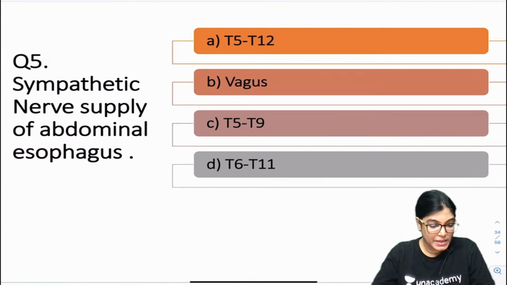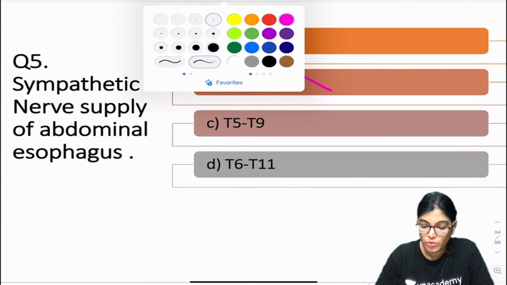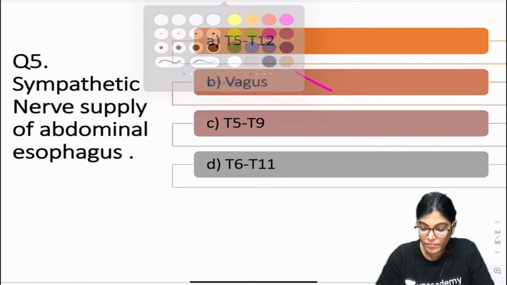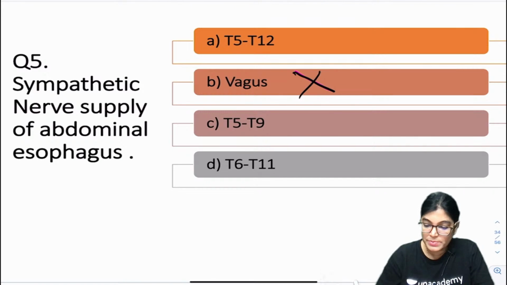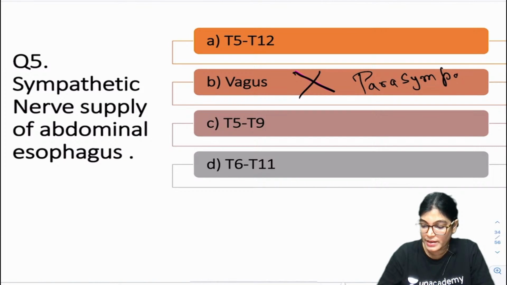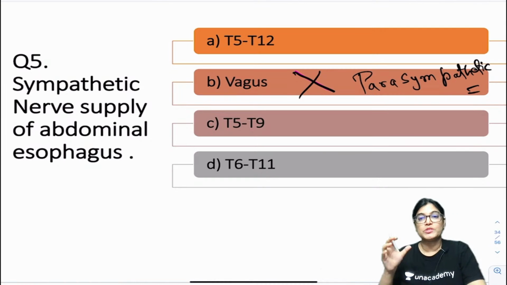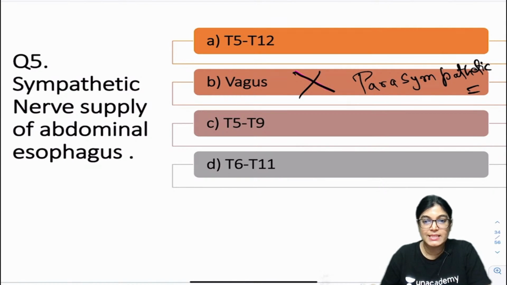So let me explain this answer. There is no doubt about vagus. It is absolutely wrong, because vagus is parasympathetic. Now we have to rule out options.